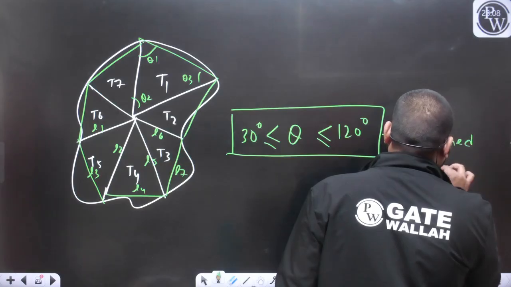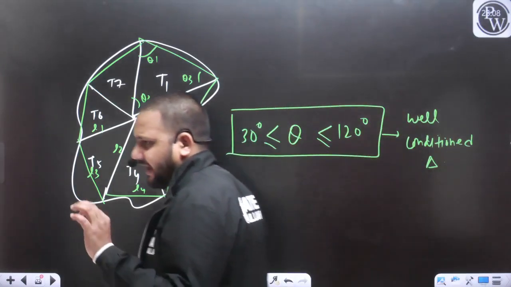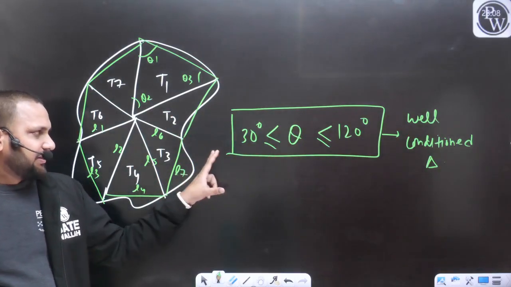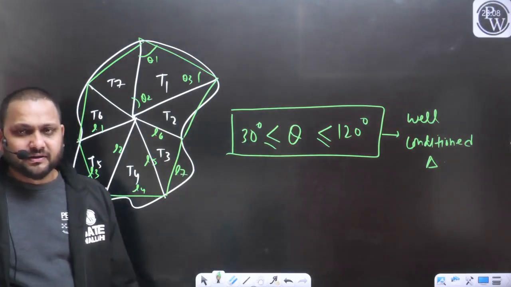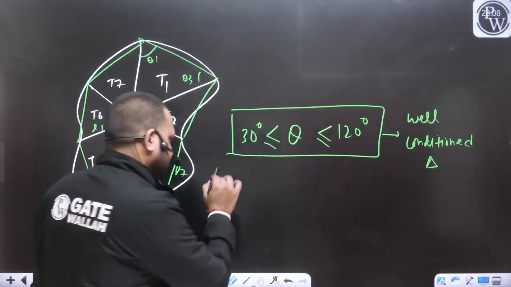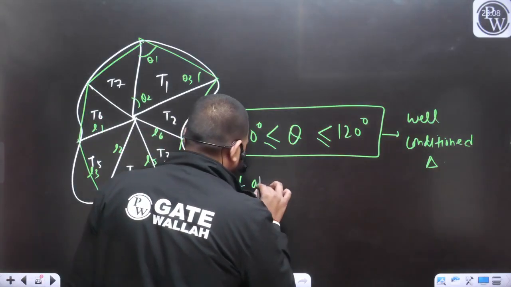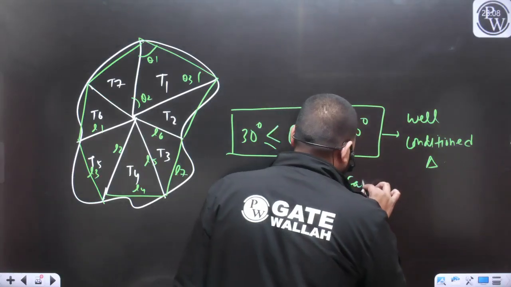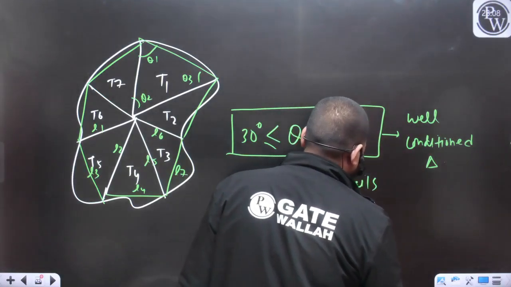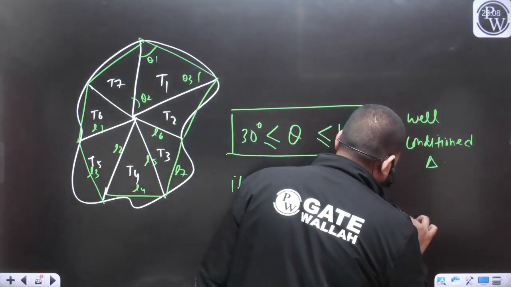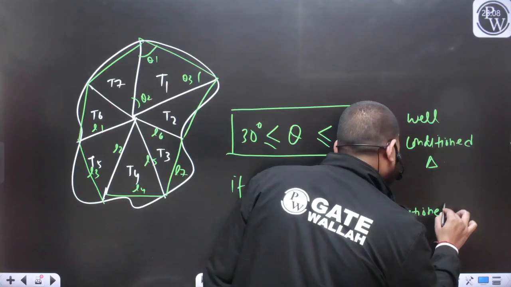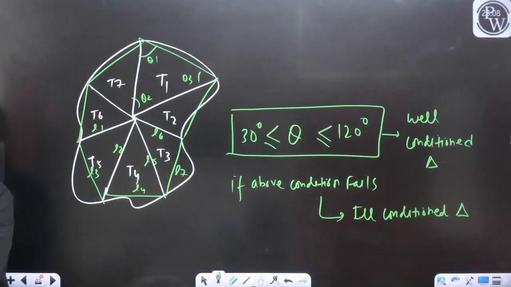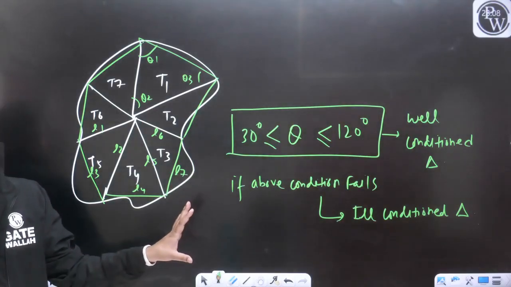Well conditioned triangle. And if any angle of the triangle is less than 30 degrees or greater than 120 degrees, if the above condition fails, this type of triangle will be considered an ill conditioned triangle. So this is the condition that you should know.